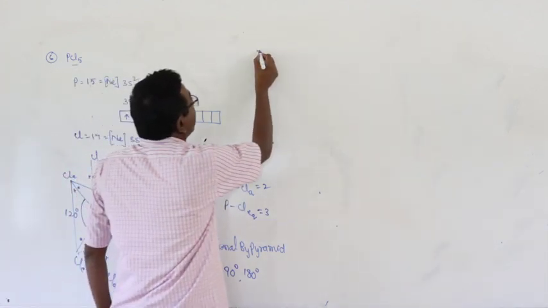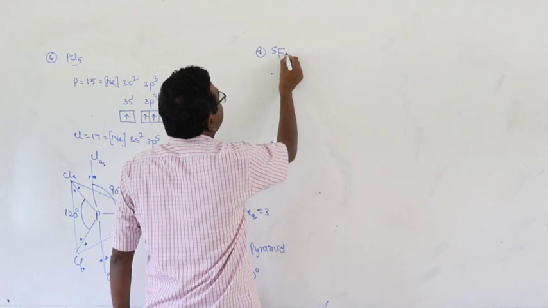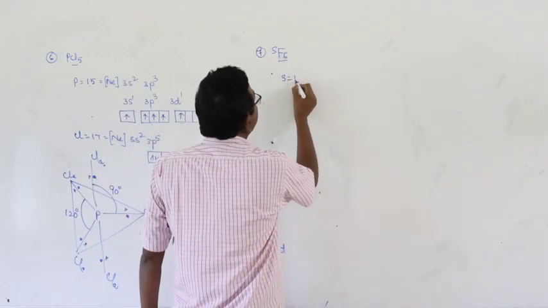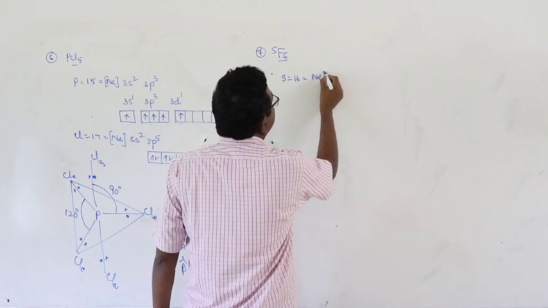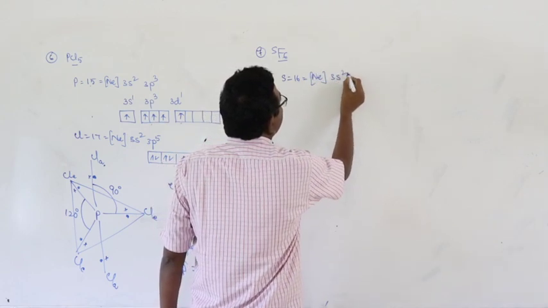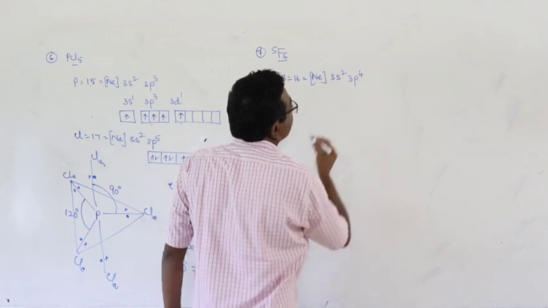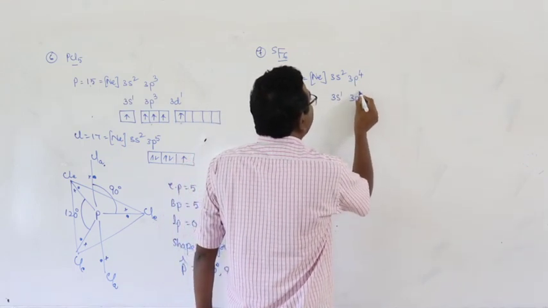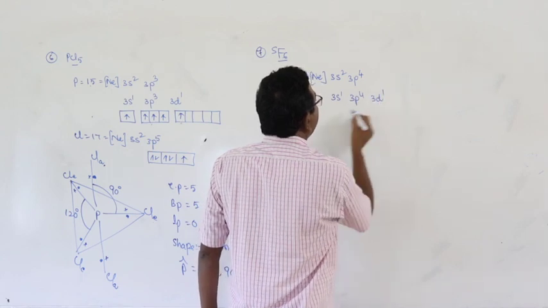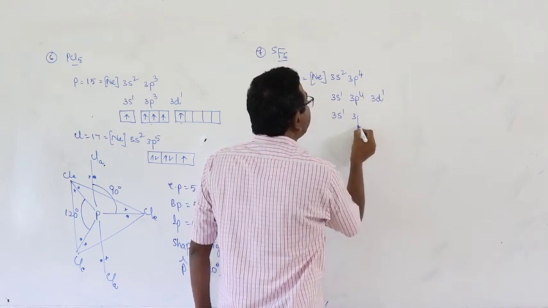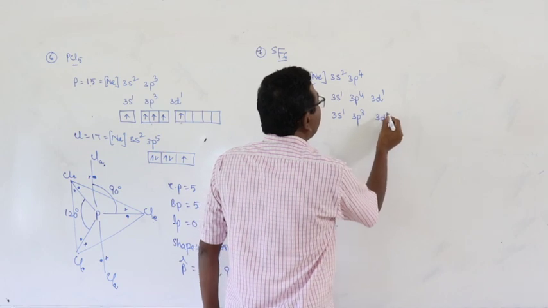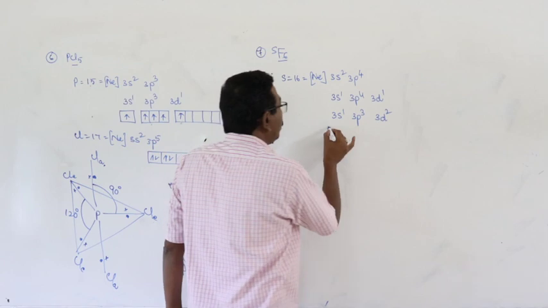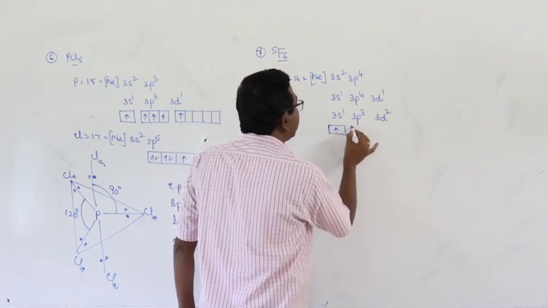Next one, SF6, sulfur hexafluoride. Sulfur, atomic number 16, has the configuration neon 3s2 3p4. In the excited state, 3s1 3p4 3d1. In the second excited state, 3s1 3p3 3d2. And now the distribution of electrons is this one.